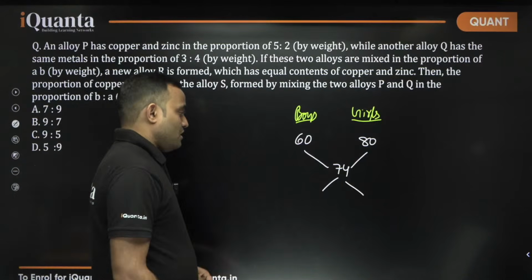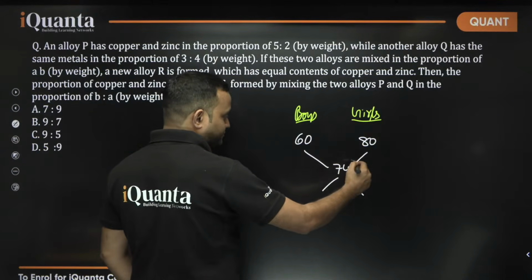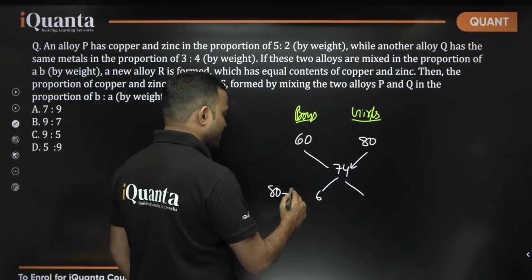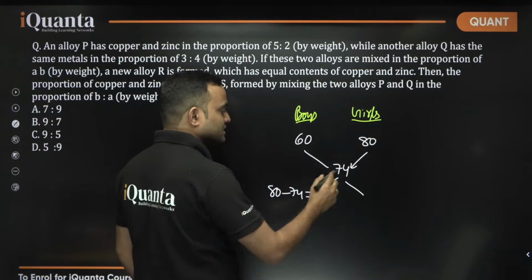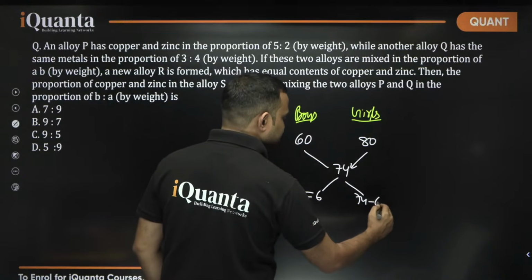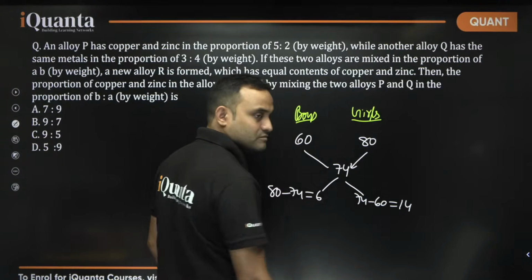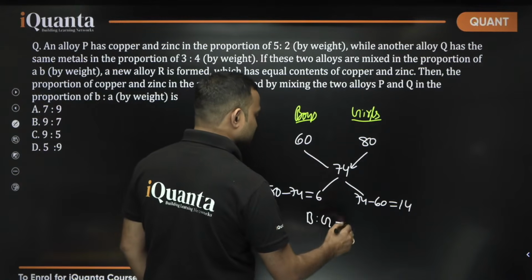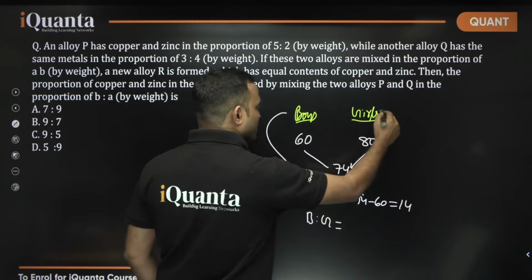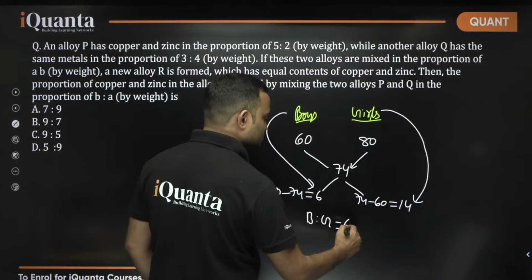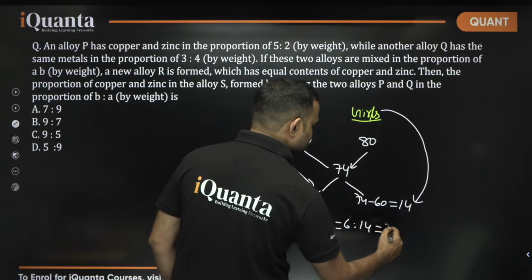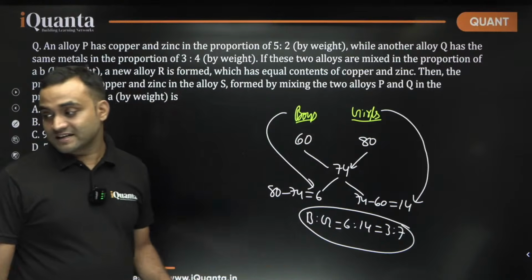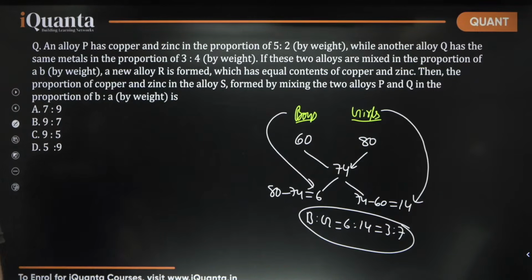देखो, ऐसे करेंगे. 80 minus 74 is equal to 6. Then 74 minus 60 is equal to 14. This ratio boys is to girls, this will denote for boys, this will denote for girls. So boys is to girls is 6:14. That is equal to 3:7. As easy as that. इतना कुछ ही है. Yes. Okay.